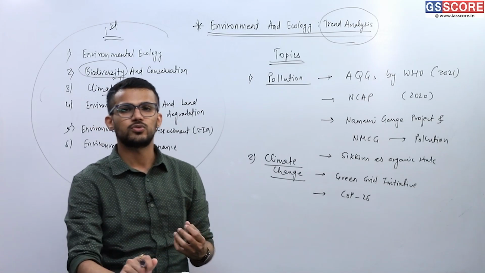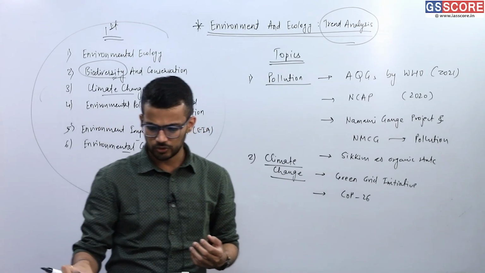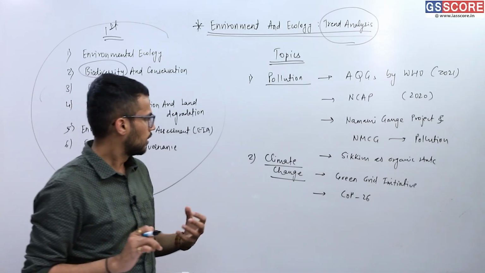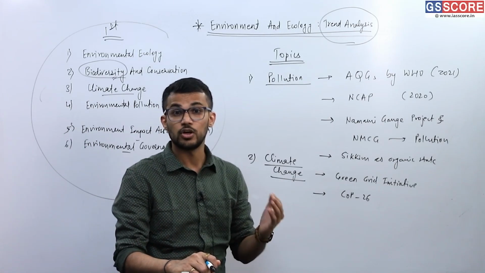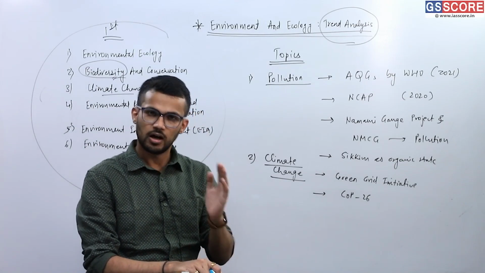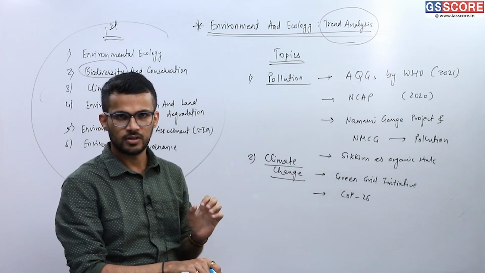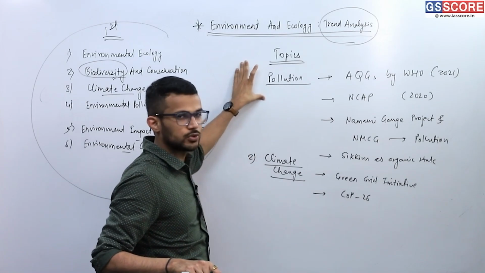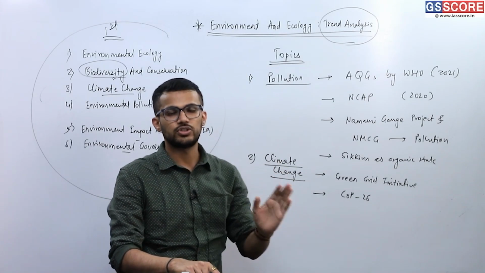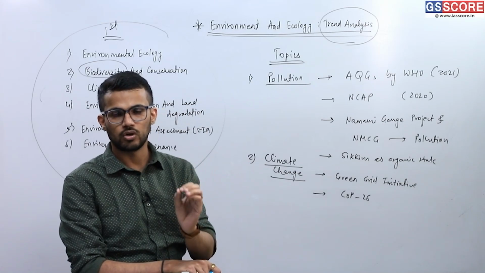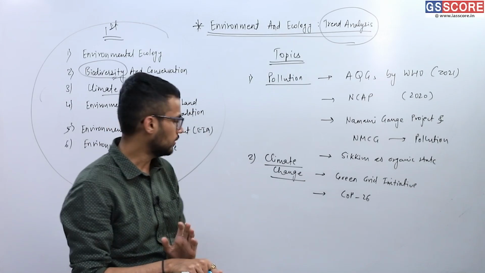Moreover, the questions related to energy and renewable sources of energy again have climate change as context. That's why after pollution, it is climate change which is an important topic for our studies, right?